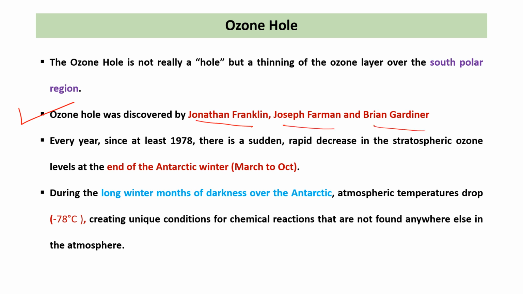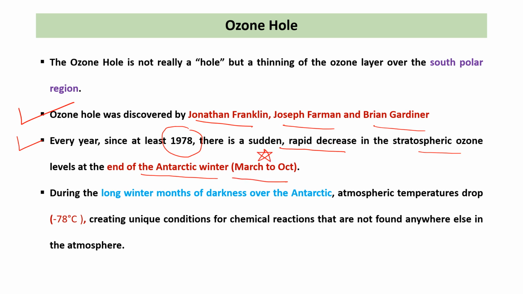The ozone hole was discovered by three scientists, Jonathan Franklin, Joseph Harman, and Brian Gardiner. Okay, so these three scientists discovered the ozone hole. And the ozone hole first time was discovered in 1978. In 1978, they observed that there is a sudden and rapid decrease in the stratospheric ozone level at the end of Antarctica winter. And the Antarctica winter season is ranging from March to October months.